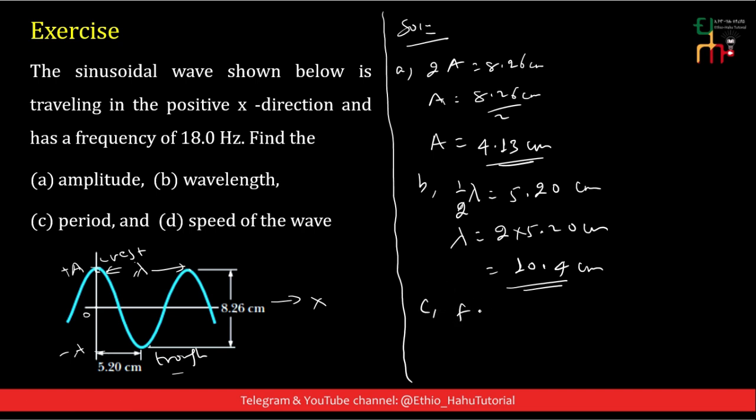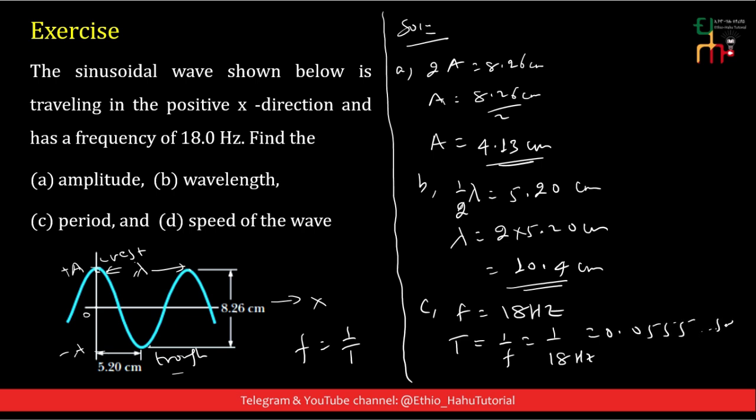C, given that frequency is 18 Hz, what is the period? Period is equal to 1 over frequency, because from the relationship between frequency and period, frequency is 1 over period, or period is equal to 1 over frequency. This is equal to 1 over 18 Hz, and this is equal to 0.0555 second, which is 55.5 millisecond. This is the period of oscillation of the wave.